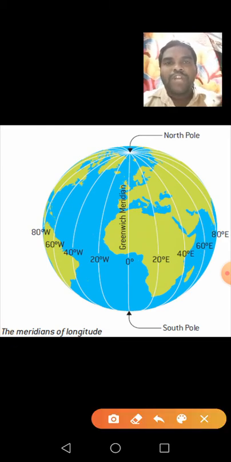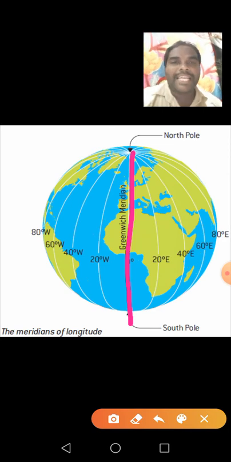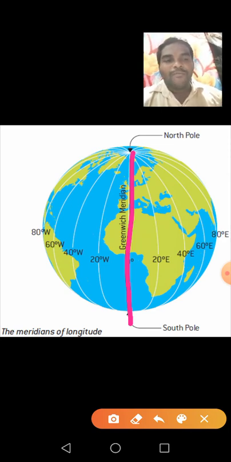But here you observe clearly, children, the lines run from pole to pole, one pole to another pole. Understand, children? These imaginary lines run from one pole to another pole.